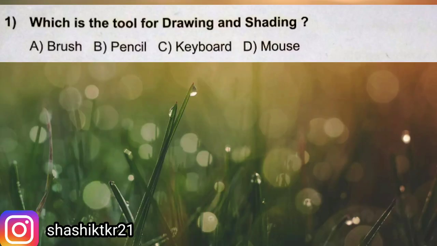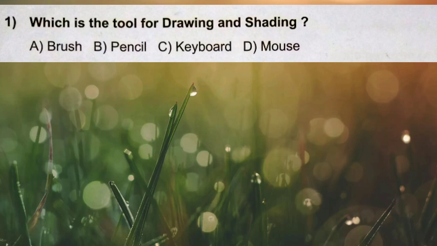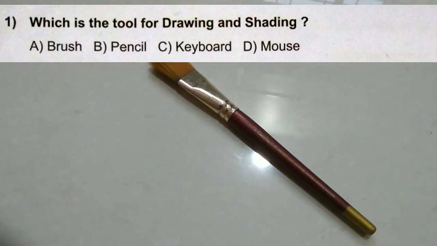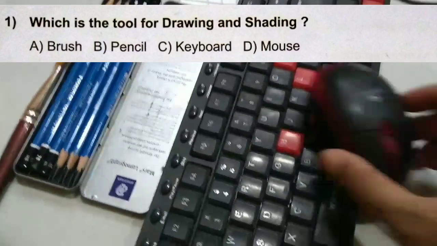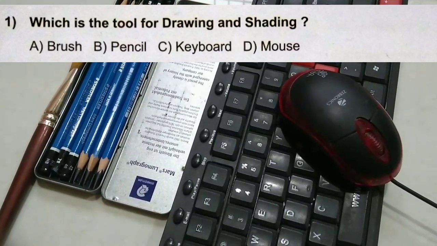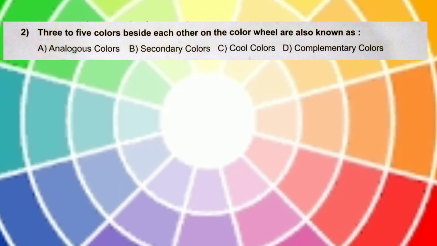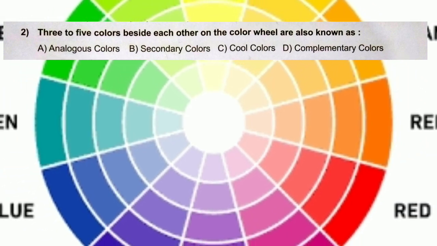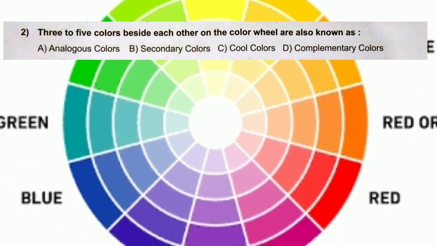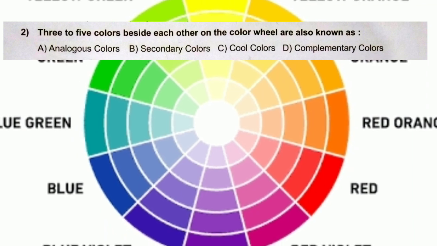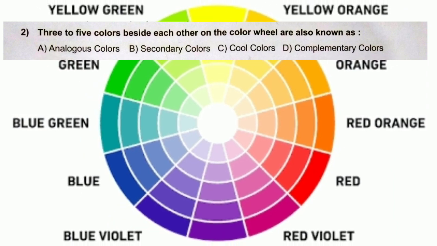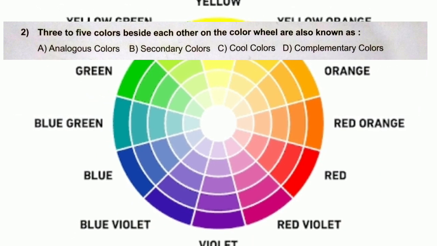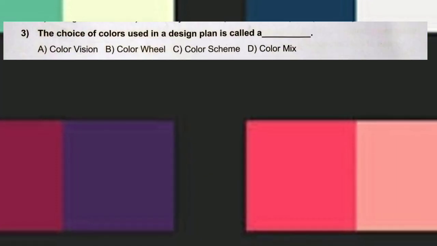Question number 1. Which is the tool for drawing and shading? Options are A. Brush, B. Pencil, C. Keyboard, D. Mouse. And the correct answer is B. Pencil. Question number 2. 3 to 5 colors beside each other on the color wheel are also known as A. Analogous colors, B. Secondary colors, C. Cool colors, D. Complementary colors. And the correct answer is A. Analogous colors.